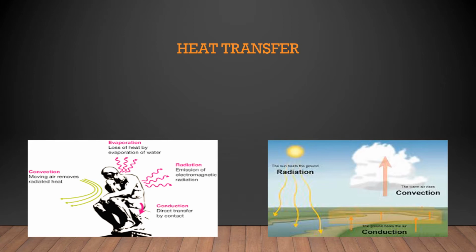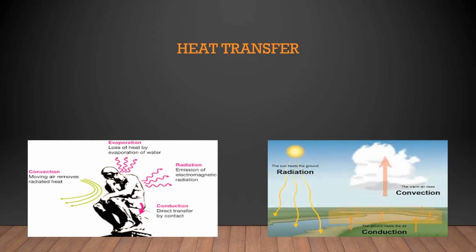So we are calling them X-rays, UV rays, ultraviolet rays and infrared rays. Like that we are calling them radiations. Then the last one is evaporation: the loss of heat from our body in the form of water is nothing but evaporation.